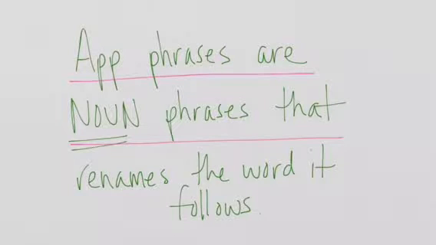Appositive phrases are noun phrases that rename the word they follow. They can't actually act like other nouns in the sentence. It's not the same thing as a gerund phrase, for example, that can act like a direct object. Sorry about that. An appositive phrase is just a phrase that renames the word it follows. Also, how do you like this awesome point that I just discovered?